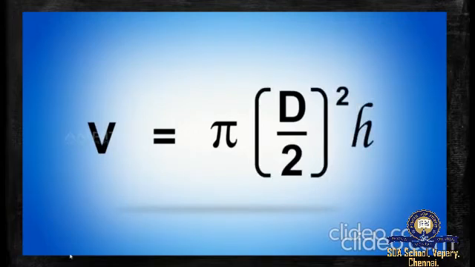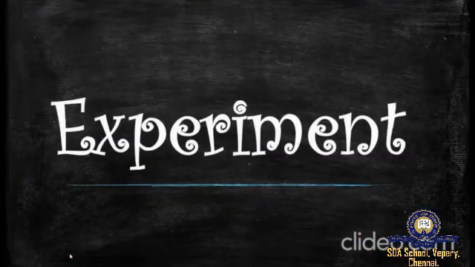So yes, hope you are clear with it. I think you would have studied the volume of a rectangle, volume of a cylinder, volume of a sphere in your maths class. So with those formulas, we can calculate easily by using the vernier caliper instrument. So let's move on to the experiment side.